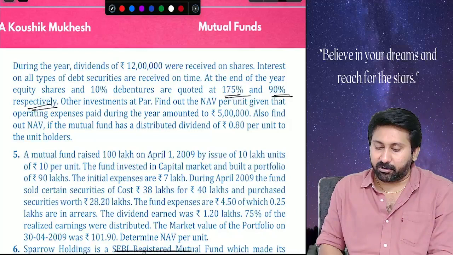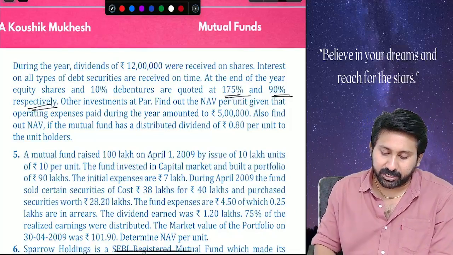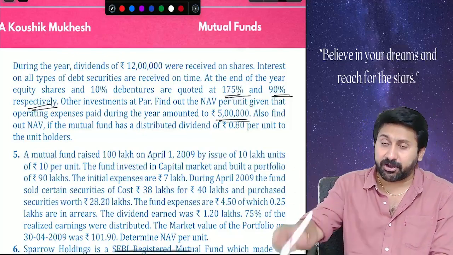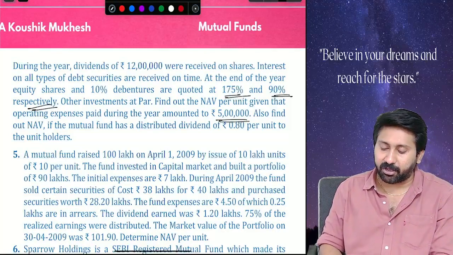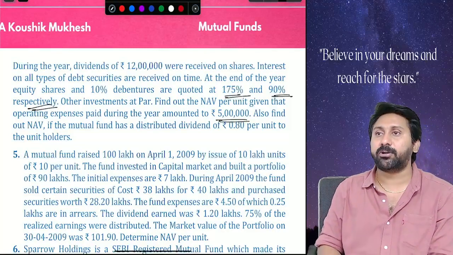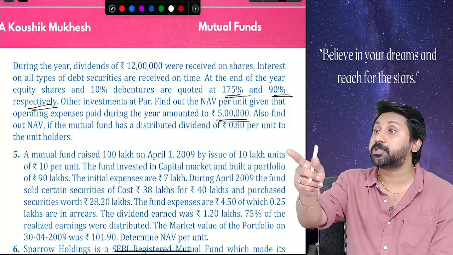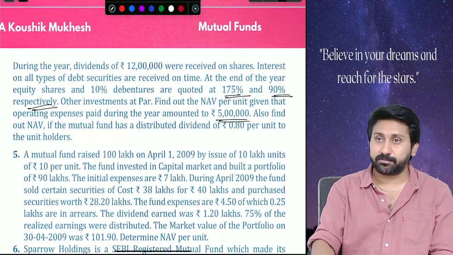Next, find out NAV per unit given that operating expenses paid during the year amounted to 5 lakh. Also find out NAV, second part, if the mutual fund has distributed a dividend of rupees 0.8 per unit to the unit holders. This is the question that is being asked. Read the question properly. Don't see the answers. Read the question.